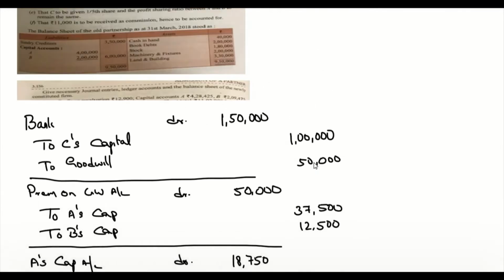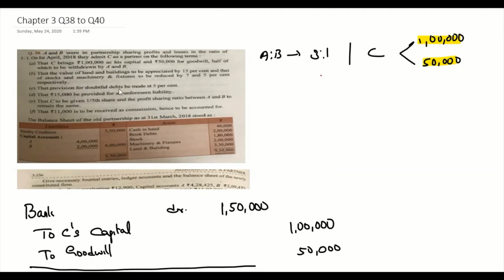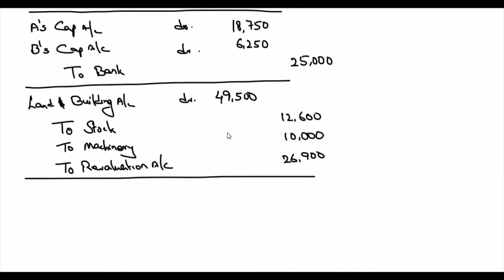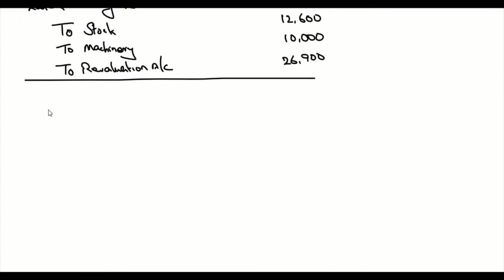Then the next point says that provision for doubtful debts is to be made at 5%. So book debts, it's 2 lakh, 5% of 2 lakh is 10,000. So we are going to make a provision for doubtful debt. Revaluation account debit 10,000 to provision for doubtful debts 10,000.